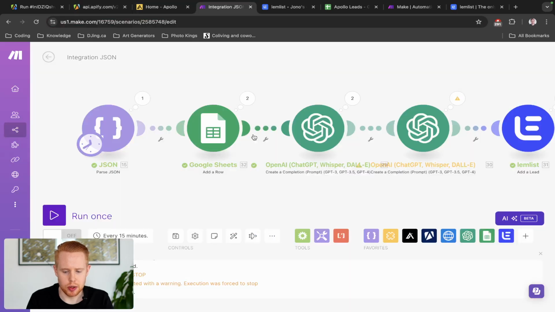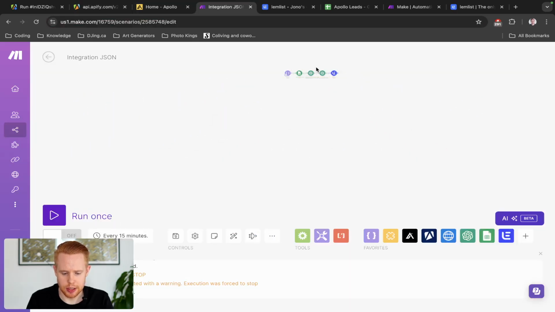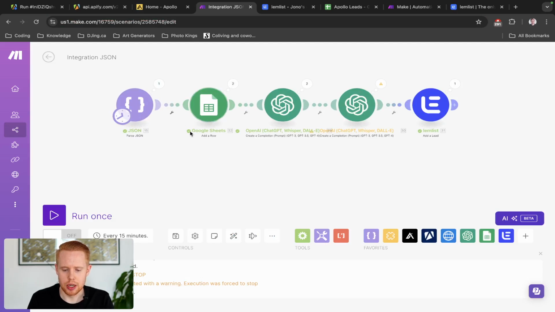But let's say we want to build out a workflow like this, right? Where we save them to a Google Sheet file. And then we also use artificial intelligence. And by using artificial intelligence, we build out email number 1 and then email number 2, and we send that out to them. We're gonna do that, and it's not gonna take super long to do either.